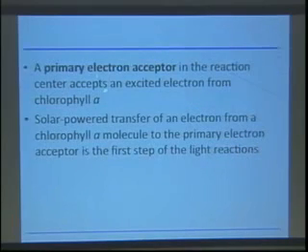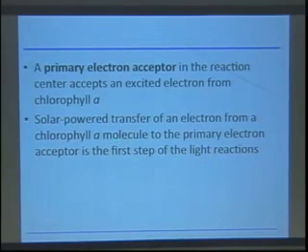And there's a primary electron acceptor in the reaction center whose job is to accept an excited electron from chlorophyll A. These are pigments that are embedded within the photosystem, and as we're going to see, there's multiple copies of chlorophyll A, but two of them are special. They're sort of located adjacent to the primary electron acceptor, and their job is to transfer that energy after excitation of an electron by interaction with a photon of a very specific wavelength. And really, this is the solar-powered transfer of an electron from a chlorophyll A molecule to the primary electron acceptor. This is the central first step of the light reactions in photosynthesis.